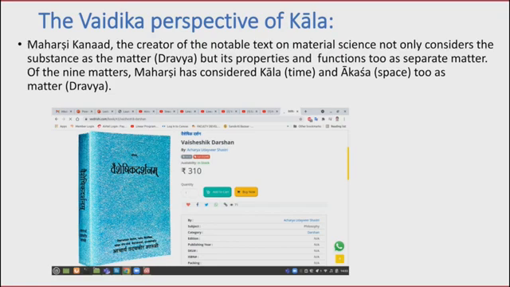This Vaisheshik Darshan, you heard that Newton's all 3 laws are stolen from this book, but still there are 6,000 formulas there, and we can still decode them and do miracles. So he told that the substances, padarth, are matter or dravya, but their properties and functions are also matter. In this way, he considered time or kal or akas also as matter.